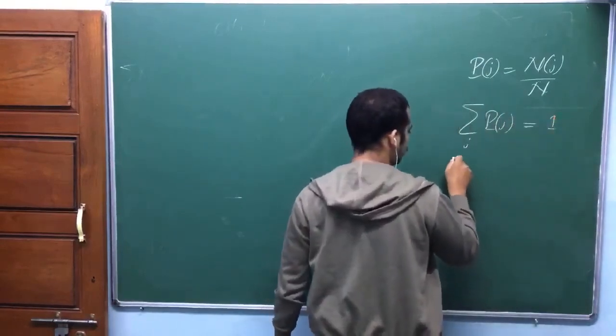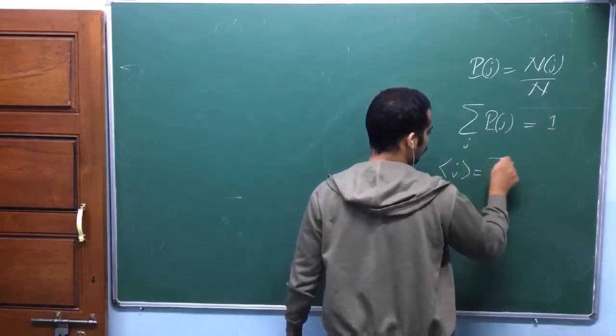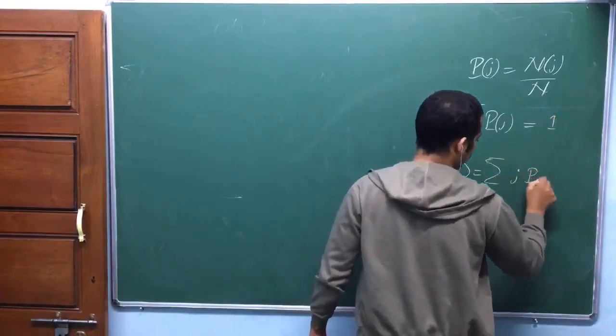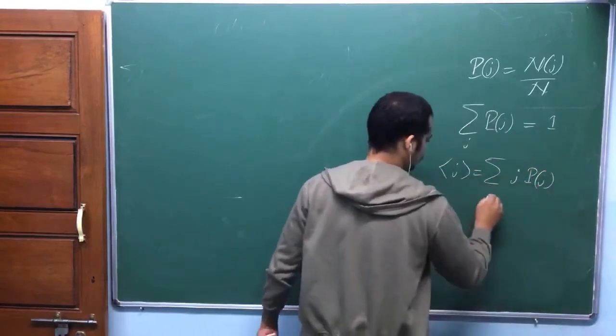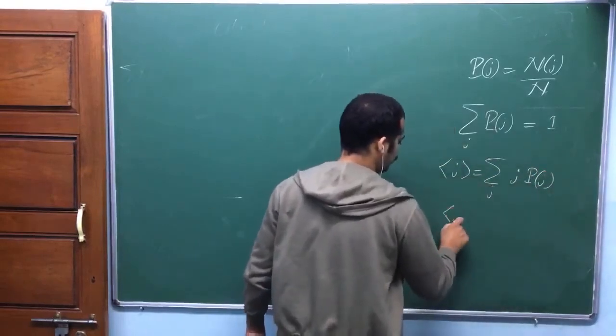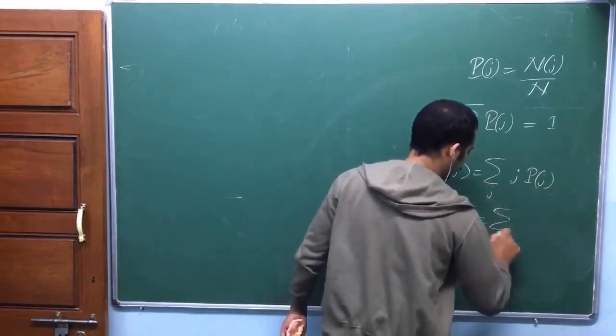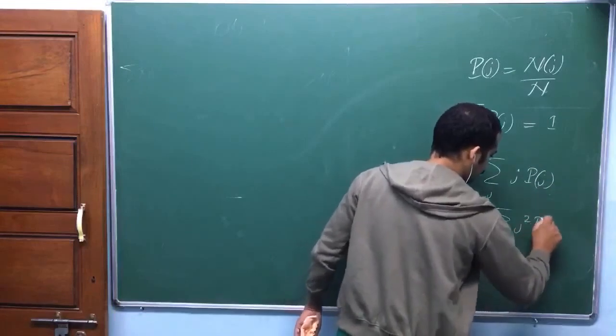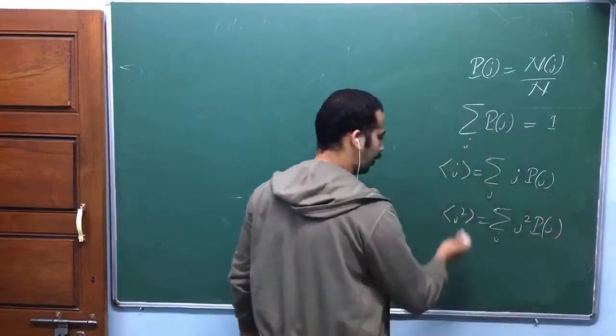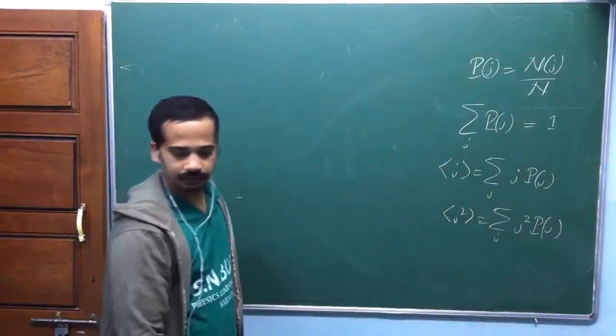Next, average j is equal to summation over j times p of j. Similarly, average of j square is summation over j square p of j, or any function of j, you can write like this.